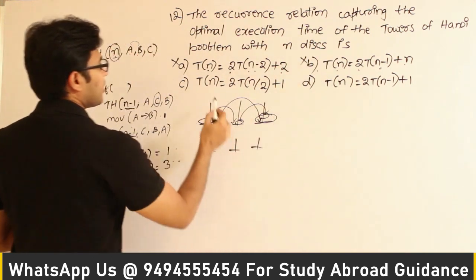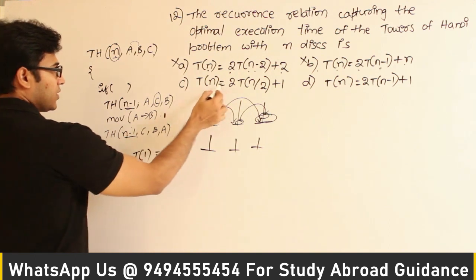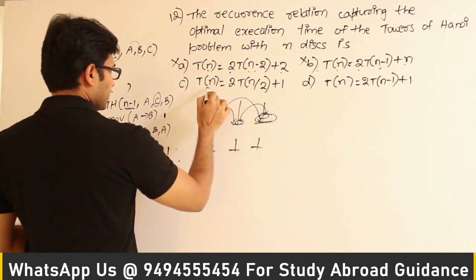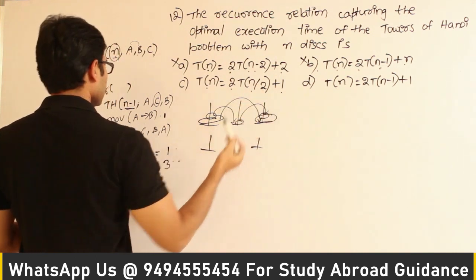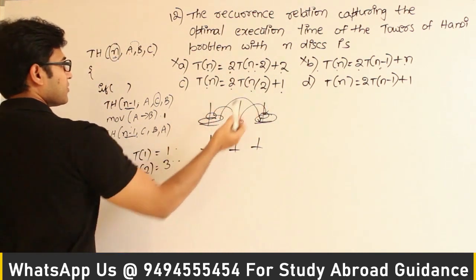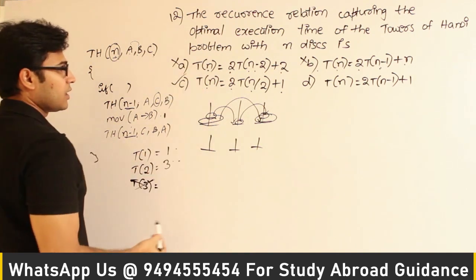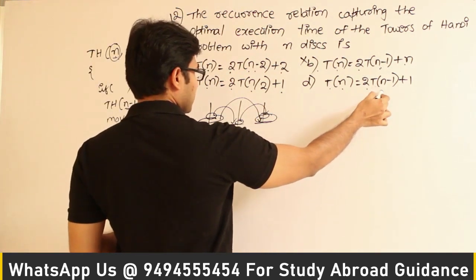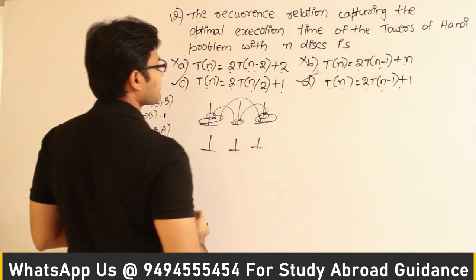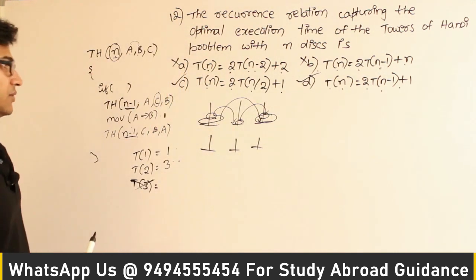Don't take this. And the next one is saying that T(n) = 2·T(n/2) + 1. So for n = 2 it is 2·1 + 1, which is 3. Yes, so it is right. And what about this one? T(n) = 2·T(n-1) + 2. Yes, it is also right. Alright, these two are right actually.